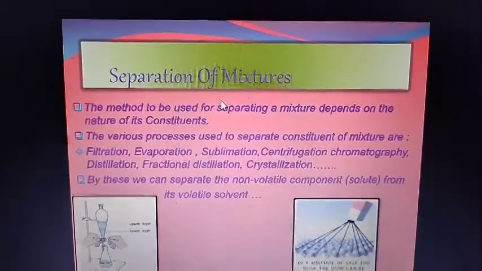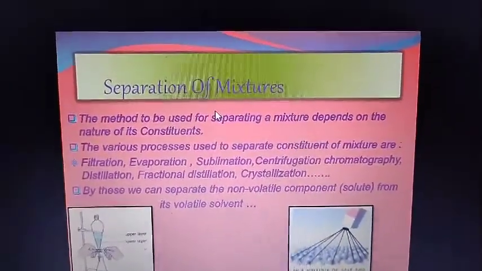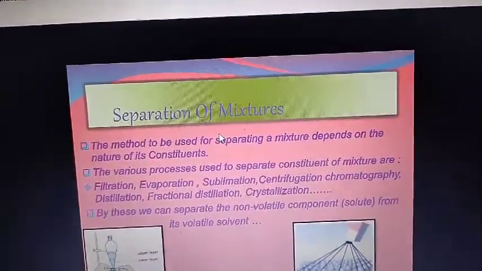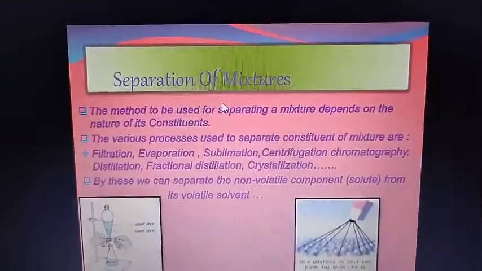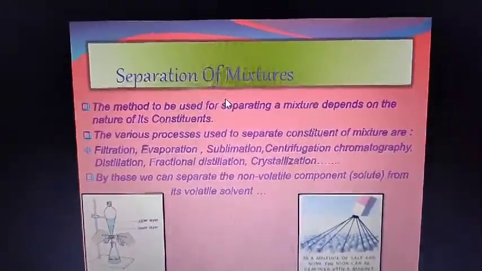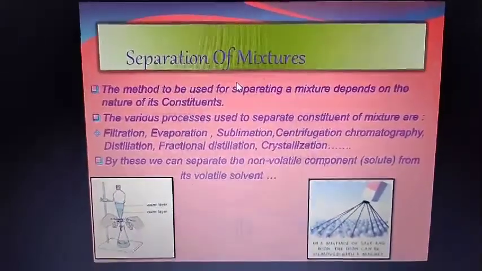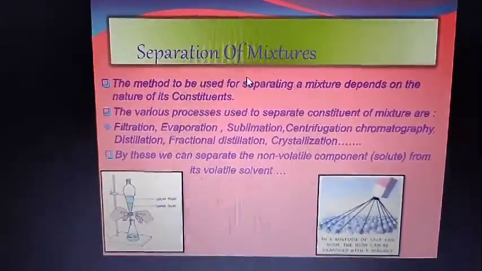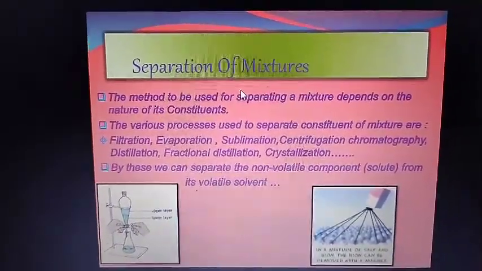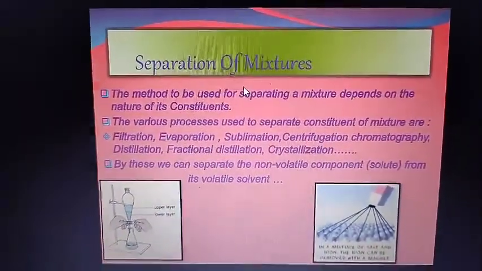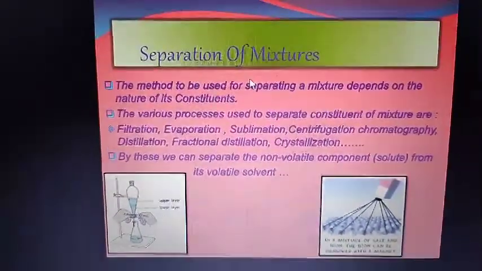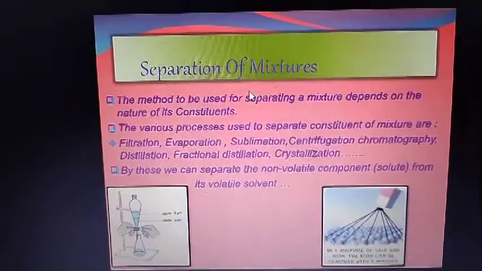Pure substances are needed in medicine, in research, in industry, and also in our daily life and daily use. So we are using them. And the third one is to obtain useful constituents. It means a mixture may contain one or more useful constituents. These should be separated for their proper use.